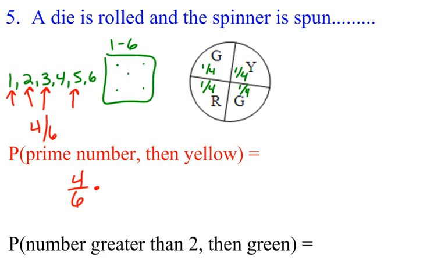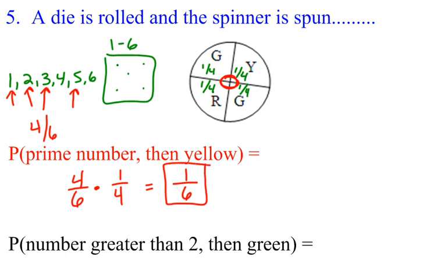And then I'm going to multiply that by yellow. So what's my probability of getting a yellow when I spin this spinner right here? Since I only have 1 spot of yellow, that's 1/4. So as I multiply that across, I would get 1/6.